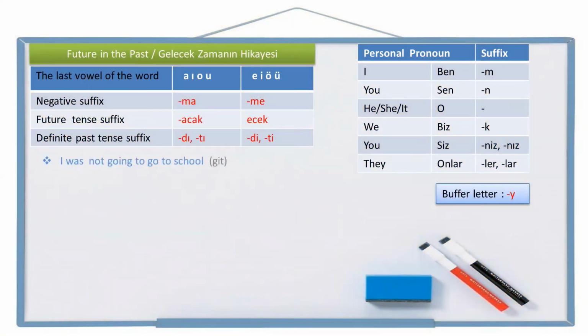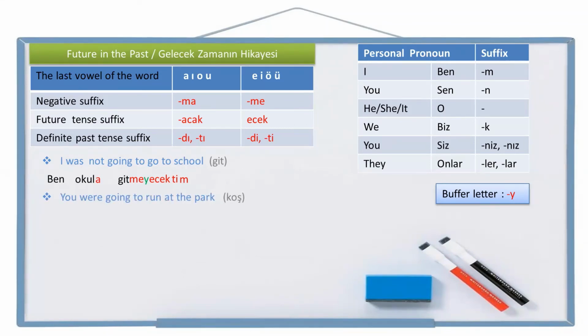All right, now let's make some mixed examples with full sentences. I was not going to go to school. Go is git in Turkish. Let's write the personal pronoun I first. Ben. Where? To school. School is okul. To school, okula. Go, git. Not go, gitme. Not going to go, gitmeyecek with the buffer letter, gitmeyecek. Was not going to go, gitmeyecekti. And the personal pronoun suffix to the end. Ben okula gitmeyecektim. I was not going to go to school. Ben okula gitmeyecektim.